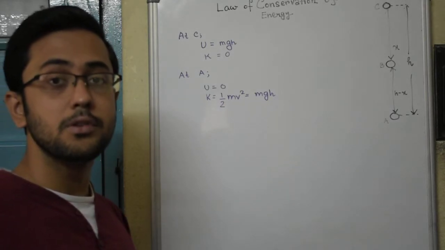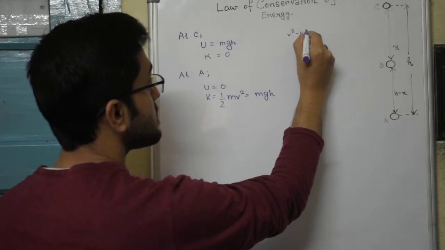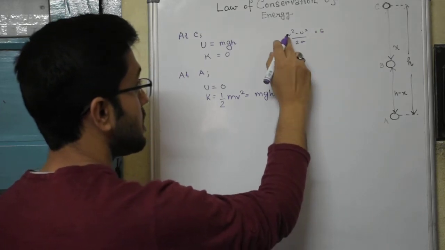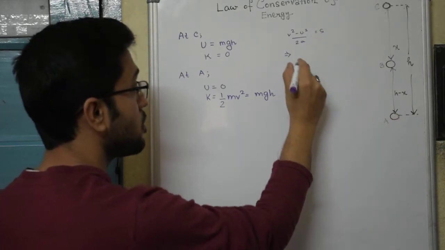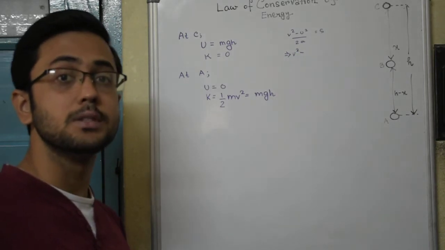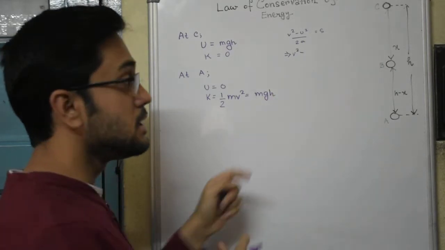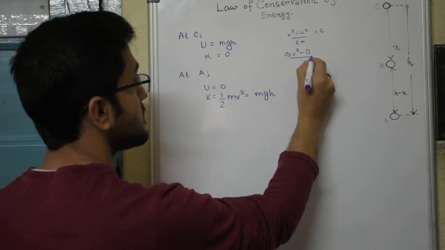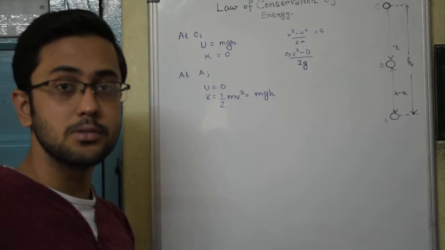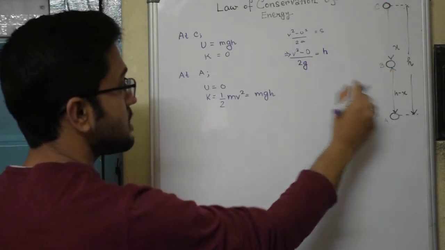Well, here we have to use the equation of motion, that v squared minus u squared by 2a is equal to s. Now the final velocity of the ball at A is unknown to us, so v squared minus u squared. What is u? u is the initial velocity that the ball has, and initial velocity at C is 0. So v squared minus 0 by 2 times a. a here stands for the acceleration due to gravity g, and the displacement is the total height h it has travelled.